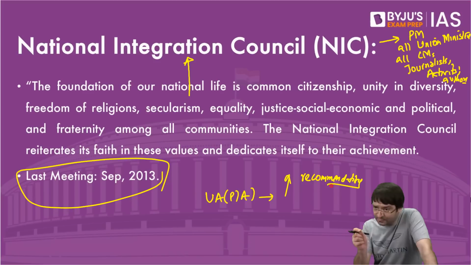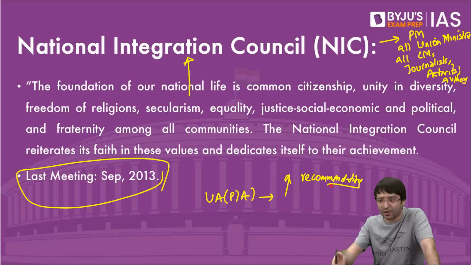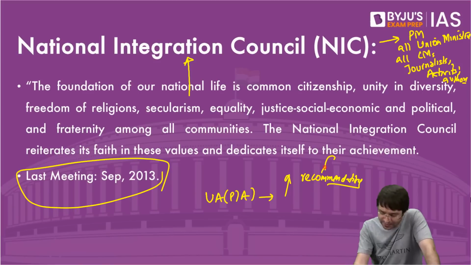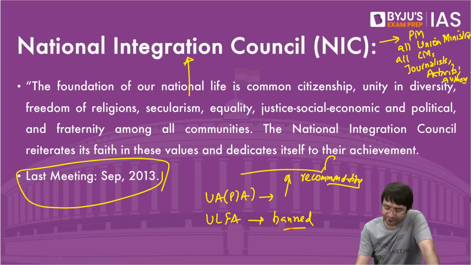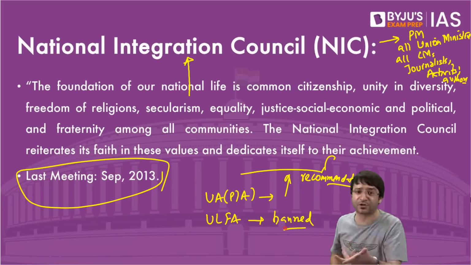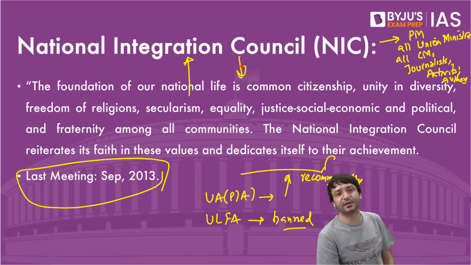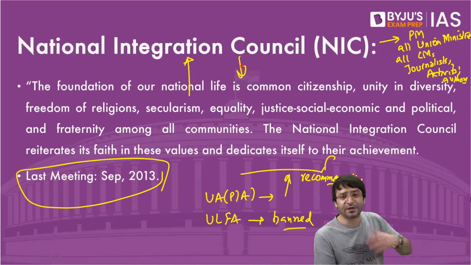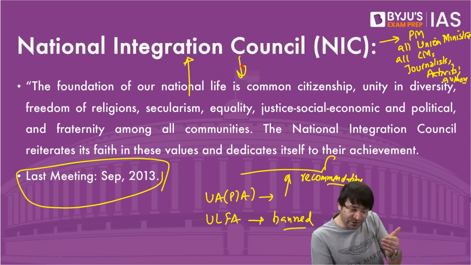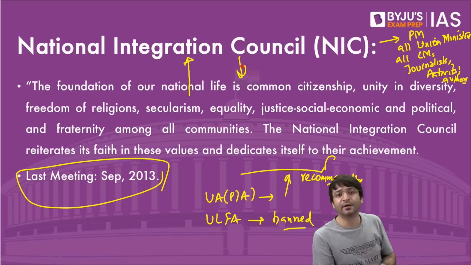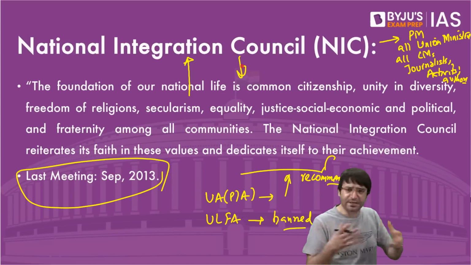How do we prevent these unlawful activities which affect our national integration? For that, there needs to be a law. This law was passed by the Parliament on the recommendations of the National Integration Council. ULFA, a terrorist organization from Assam, was banned because it was a threat to national integration, on the advice of the National Integration Council. But there are experts who now say that there is more danger to our national integration today because of rising communal conflicts and tribal conflicts.